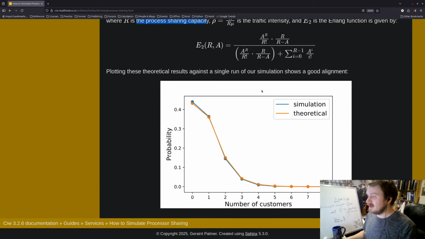And you can see that they plot the simulated results against the theoretical results, and the agreement is pretty good. It's not perfect, but then again, it's a simulation, so just due to sampling variation, it's not going to be exactly the same. So hopefully that is useful to you, or at least interesting for when you're building these simulations.